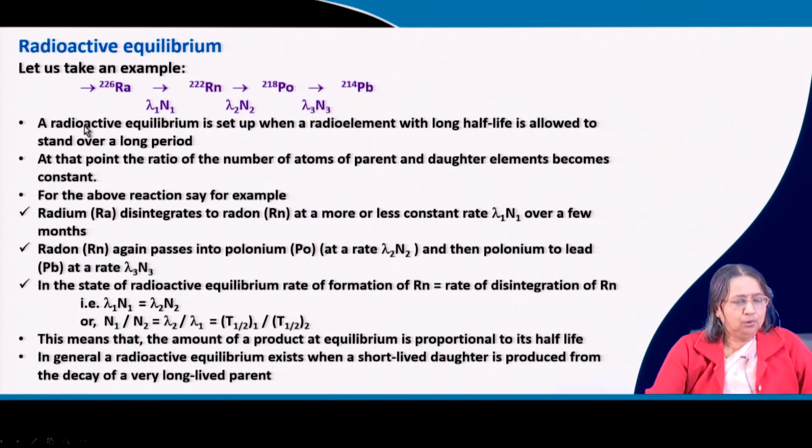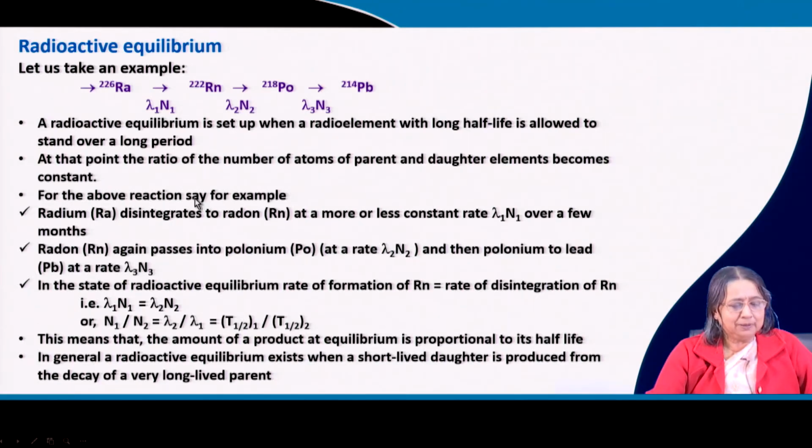Now, a radioactive equilibrium is set up, not in all cases, when a radio element which has a long life is allowed to stand over a long period. Then this type of equilibrium will be set up. At that point, the ratio of the number of atoms of the parent element and daughter element becomes constant at equilibrium.